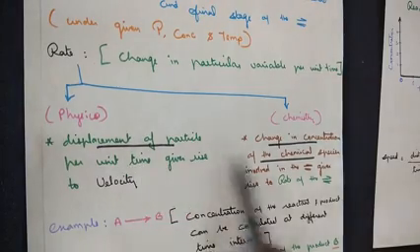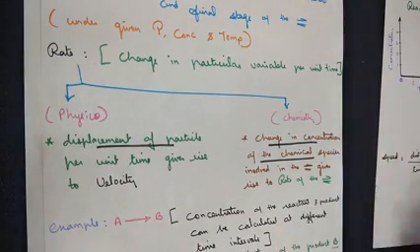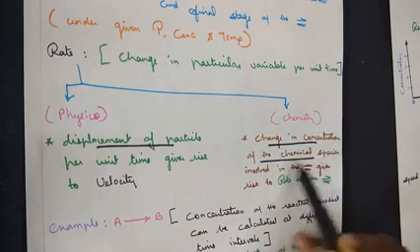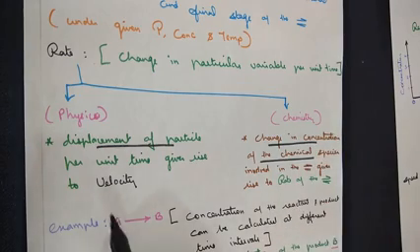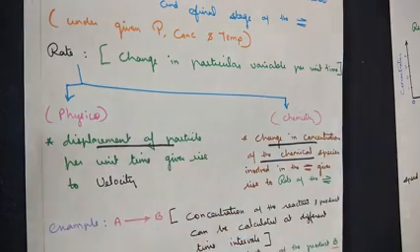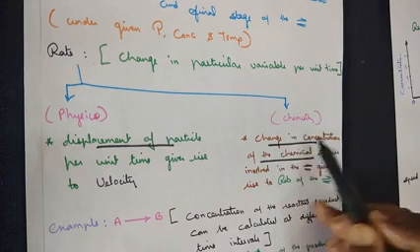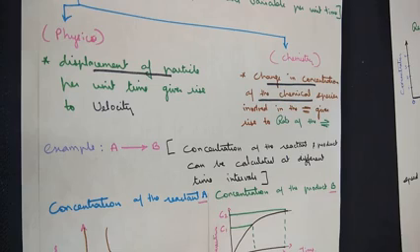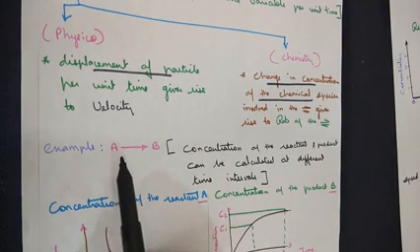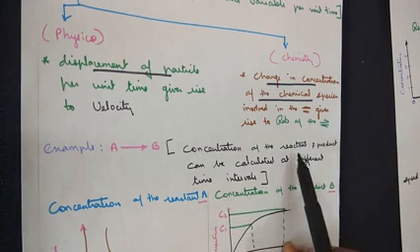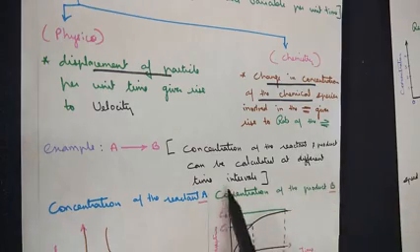Now coming back to the chemistry way of understanding, the speed or the rate is known as the rate of the reaction. So here, it is the change in concentration of a chemical species involved in the reaction. In terms of velocity, priority is given to the displacement of the particle, that is the distance travelled. In terms of chemistry, it is the change in the concentration of the chemical species. We have taken a general example of a reaction in which a reactant A gives the product B. So from this reaction, we can calculate the concentration of the reactant and the concentration of the product with respect to time.